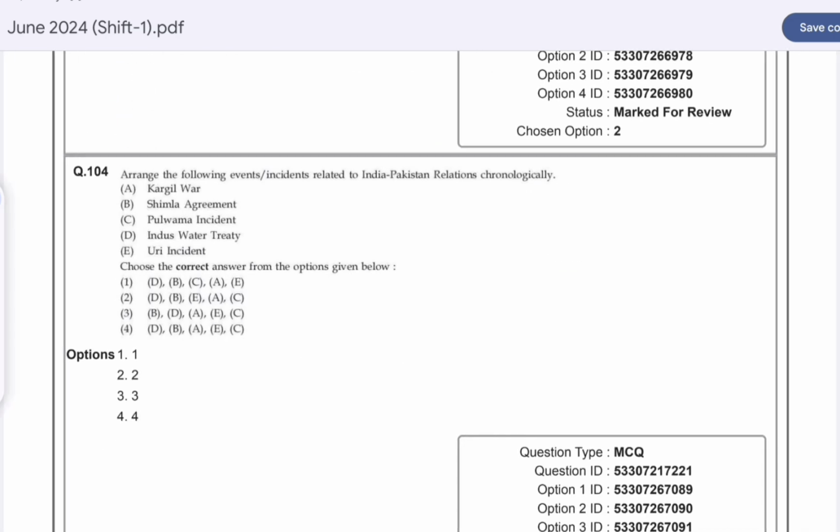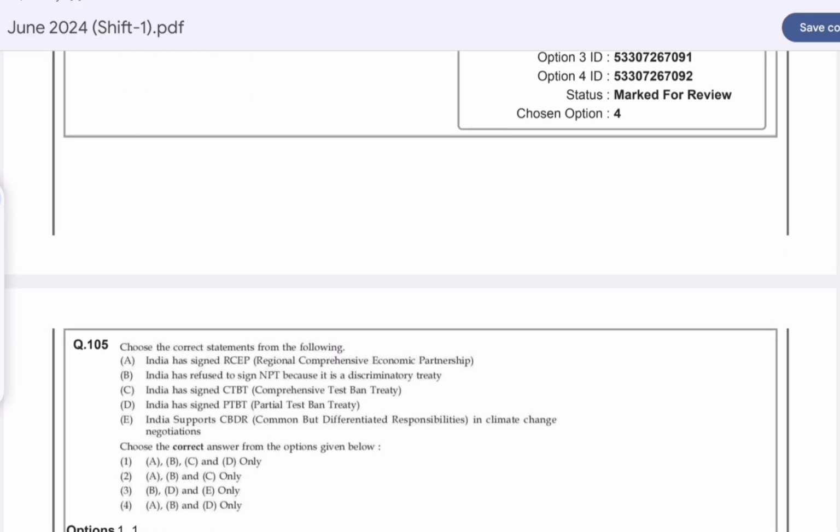Question number 104. Arrange the following events related to the India-Pakistan relationship chronologically. Option D is correct here. First is the Indus Water Treaty, then Shimla Agreement, then the Kargil War, then Uri incident, and the last is Pulwama incident.